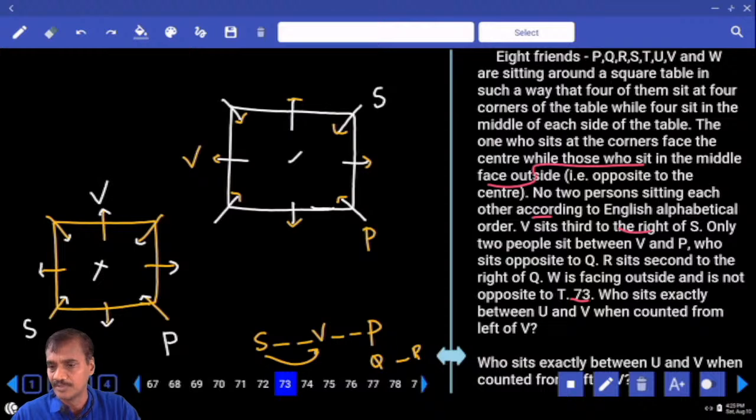Next, P is opposite to Q. P and Q are opposite to each other. And R sits second to the right of Q, so R will be here. R is seated here. W is facing outside and is not opposite to T.